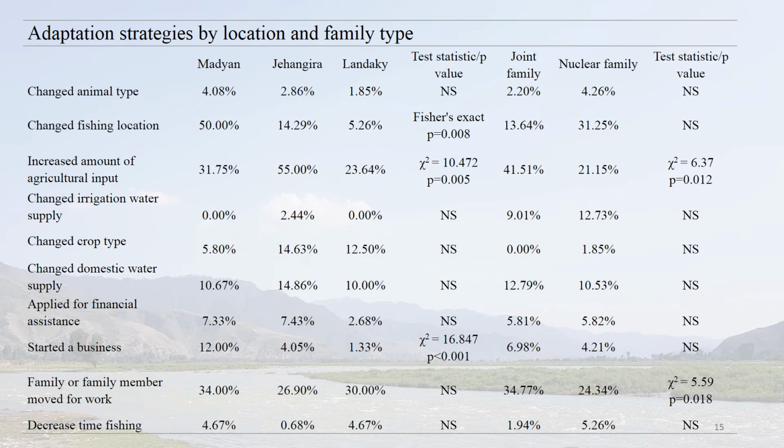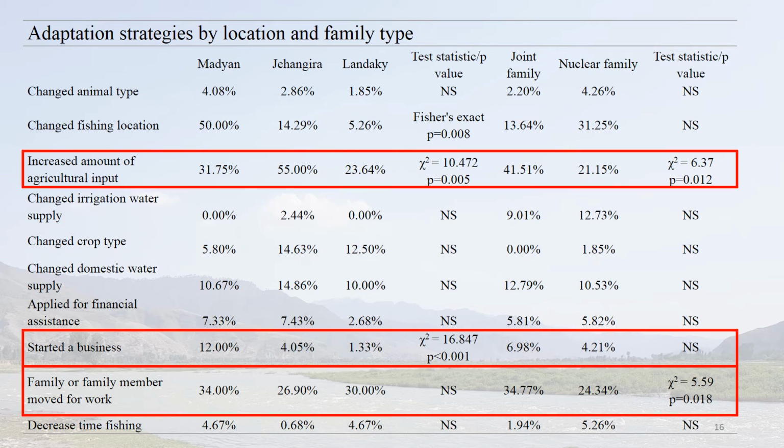Next, I want to talk about adaptation strategies in this context. Here you can see the strategies reported by respondents, and I want to highlight just a few. You can see that respondents in Jangajera were more likely to report increasing agricultural inputs, even though crop production was actually more common in other locations. We posit that this could be because Jangajera is closer to urban centers. Thus, respondents there may have easier access to inputs and extension services that often distribute these products.